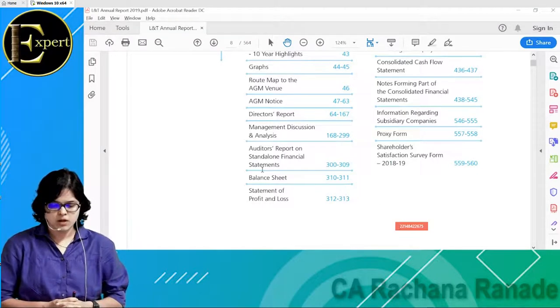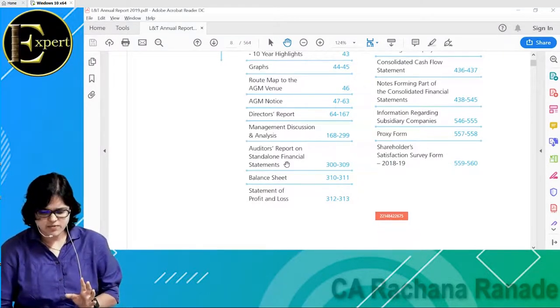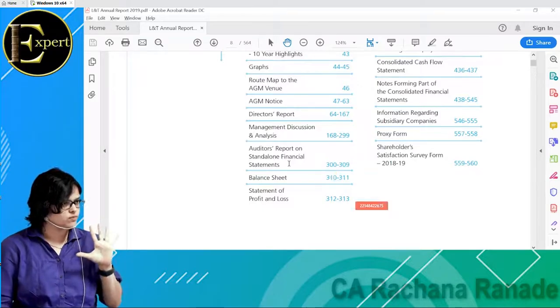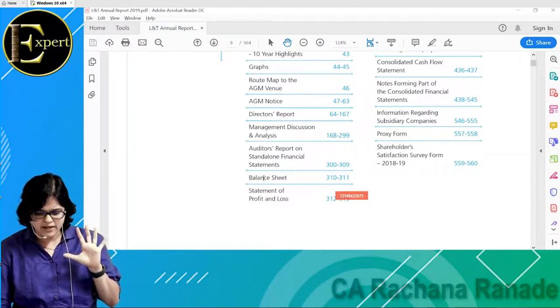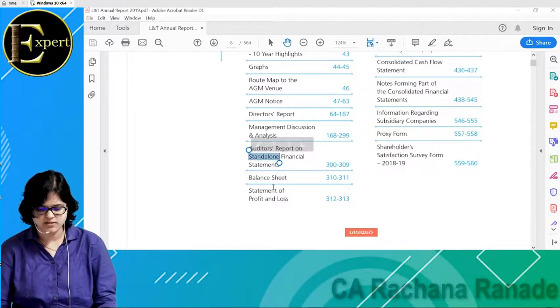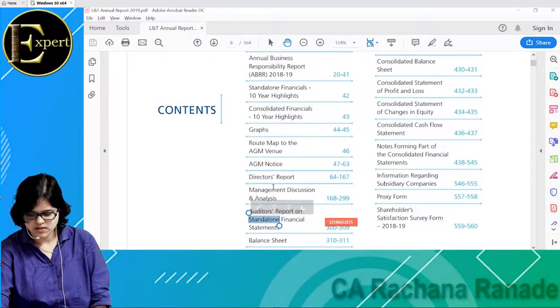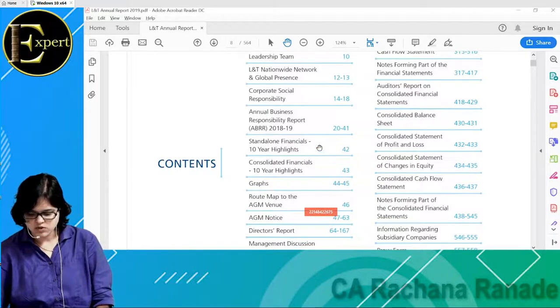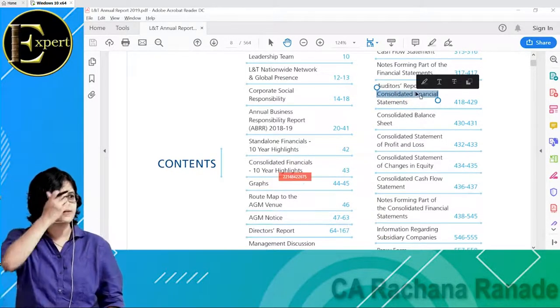So financial statements में ये 5 documents आते हैं that we know, but in this specific terminology you can see standalone financial statements, and if I just scroll down you can see something known as consolidated financial statements. We are not exactly aware about what is the difference. Anyone knows? Could you see these two terminologies?